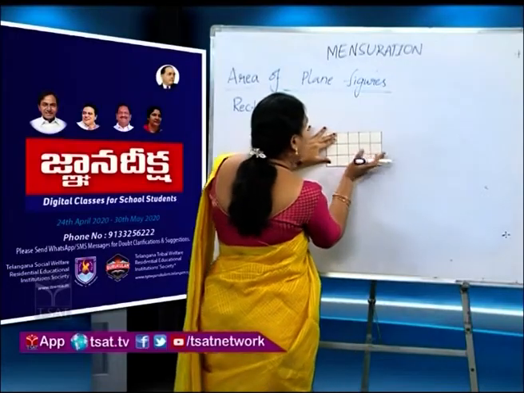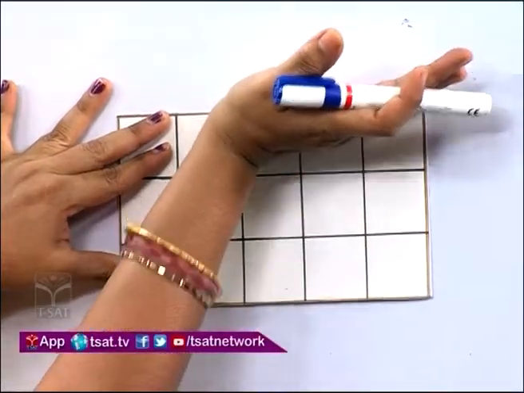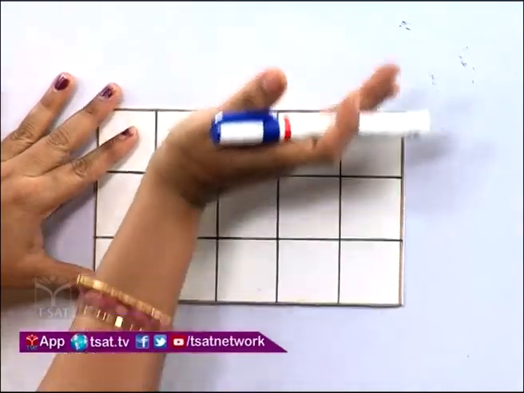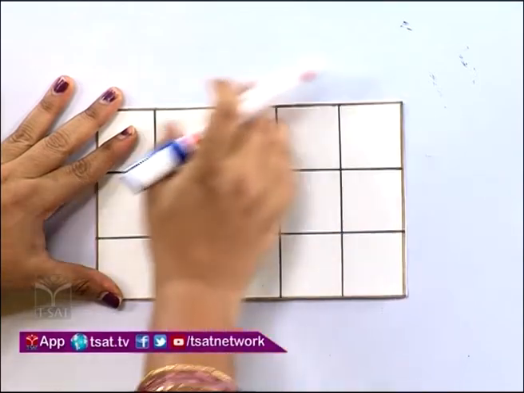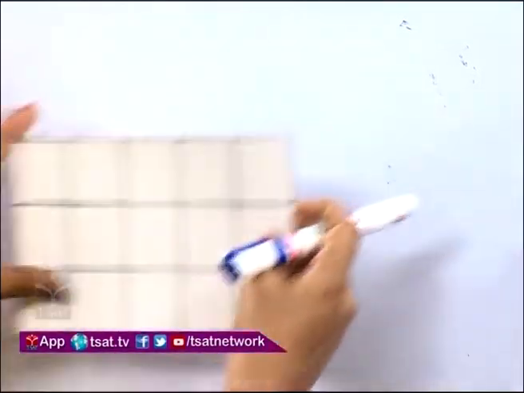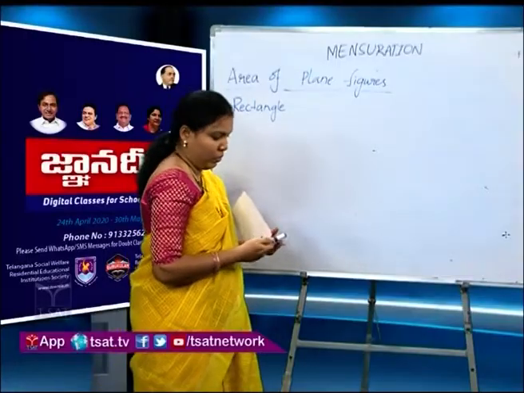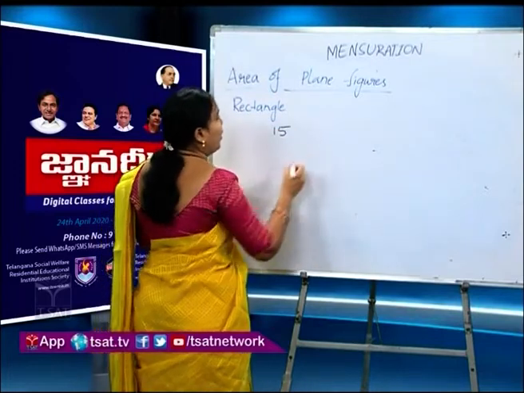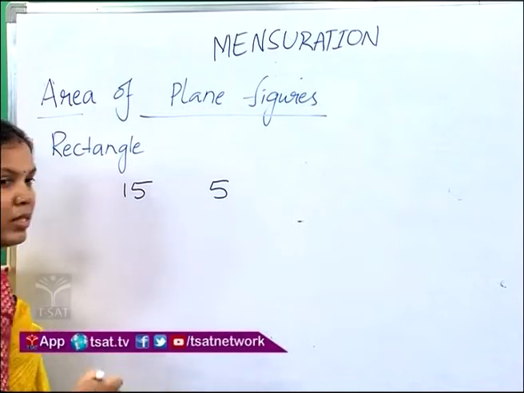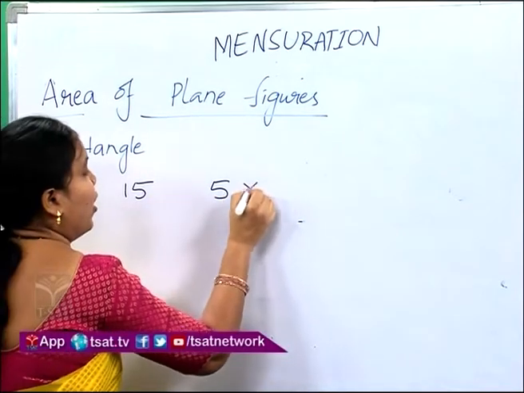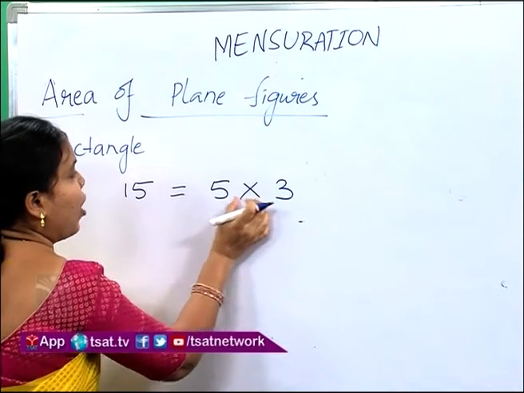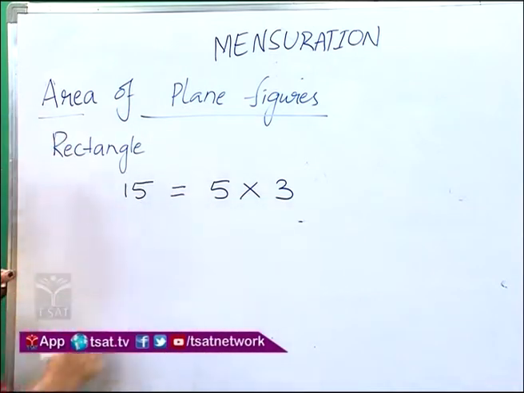So, 5 squares in 3 different rows, and the total number of squares is 15. Then we can say that 5 times 3 is equal to 15.